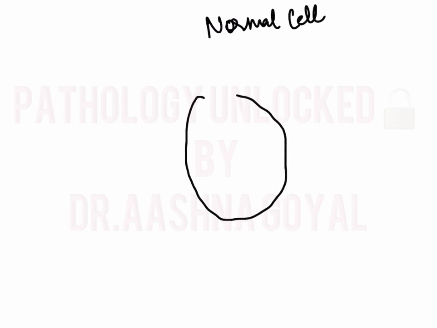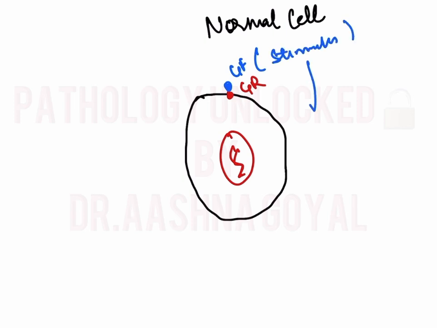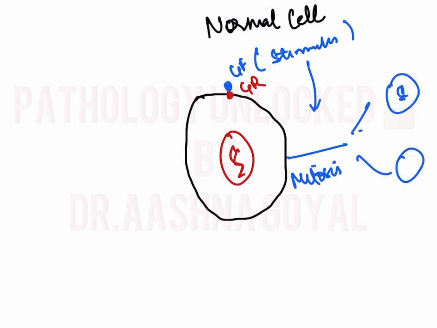What happens in a normal cell? Let's study the morphology of a normal cell. This is a normal cell. On the surface of a normal cell, we have growth receptors. When a growth factor from outside comes and attaches to the growth receptor, it acts as a stimulus, and this further causes mitosis and cell division takes place. Basically, whenever a stimulus occurs, mitosis takes place.